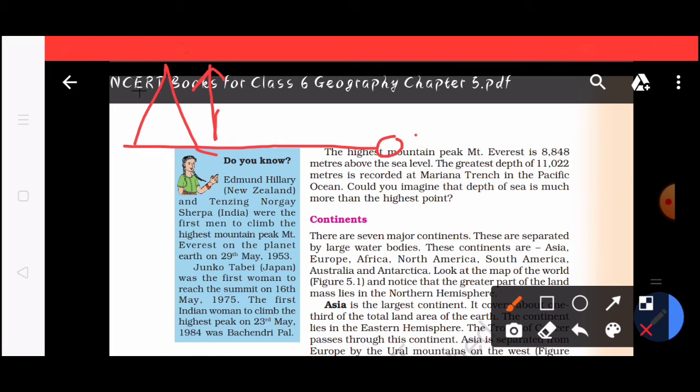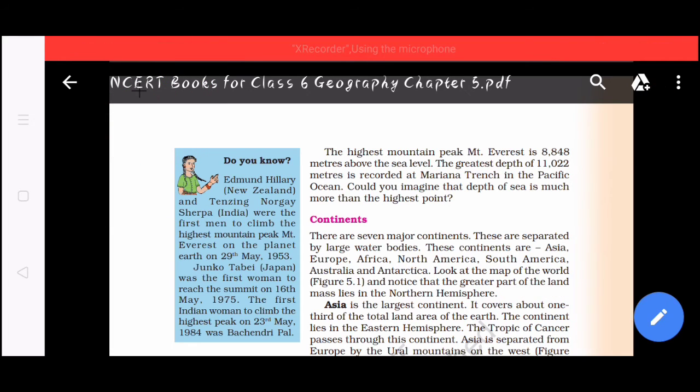The height of the mountain peak Mount Everest is 8,848. It is the highest mountain peak. And the greatest depth of 11,022 meters is recorded at the Mariana Trench.